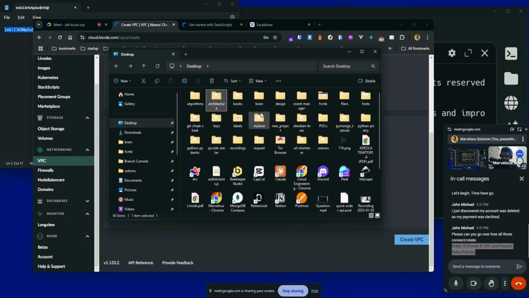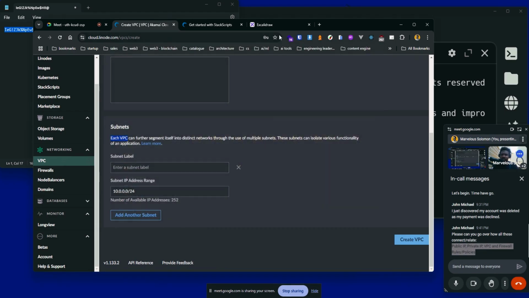Give me a second. I would have loved to show you. Yeah, I know where it is, but I don't want to open it because it's against company policy, so I can't open up that folder. I have it on my MacBook, but I will just show you from a sample on the web.